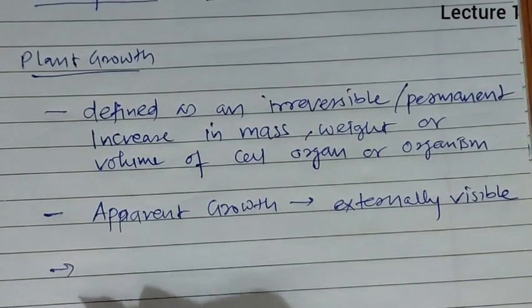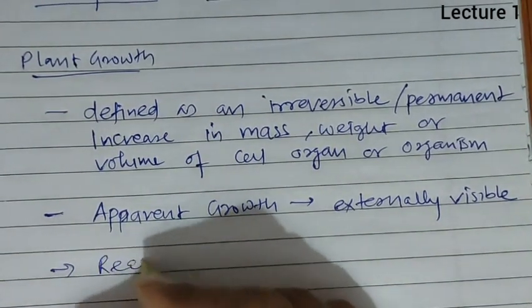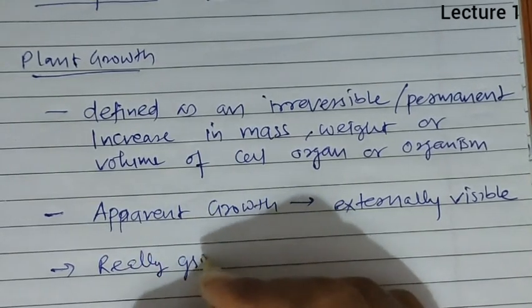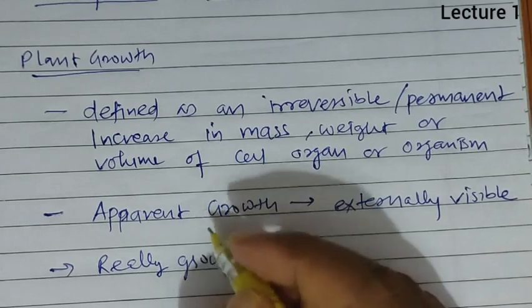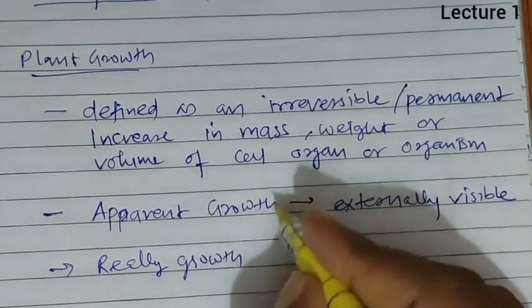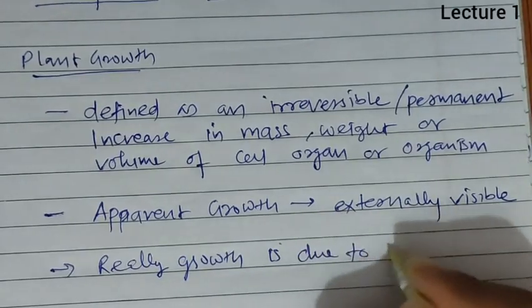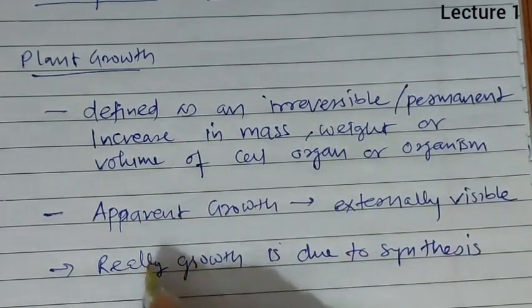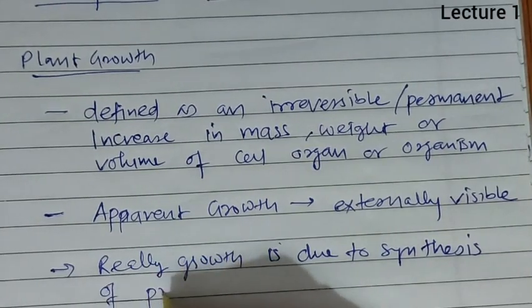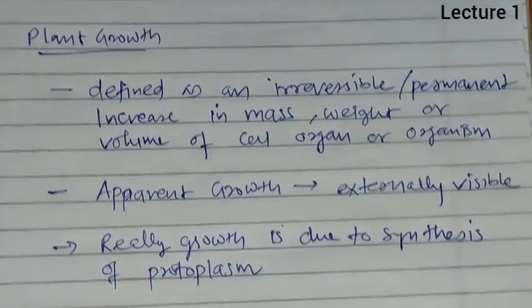So actually, real growth is due to synthesis of protoplasm.